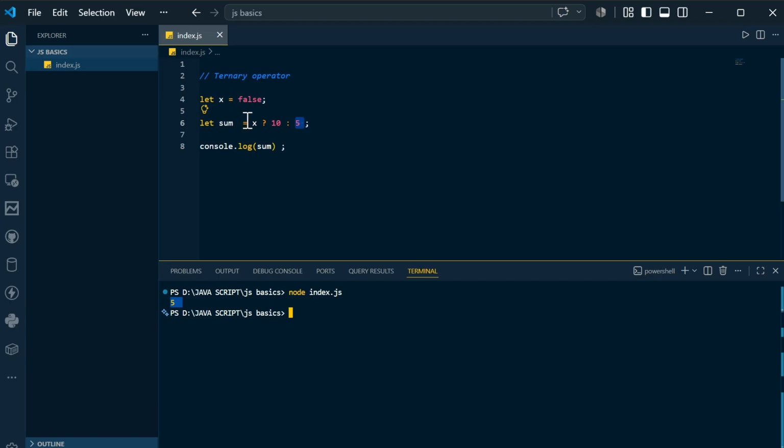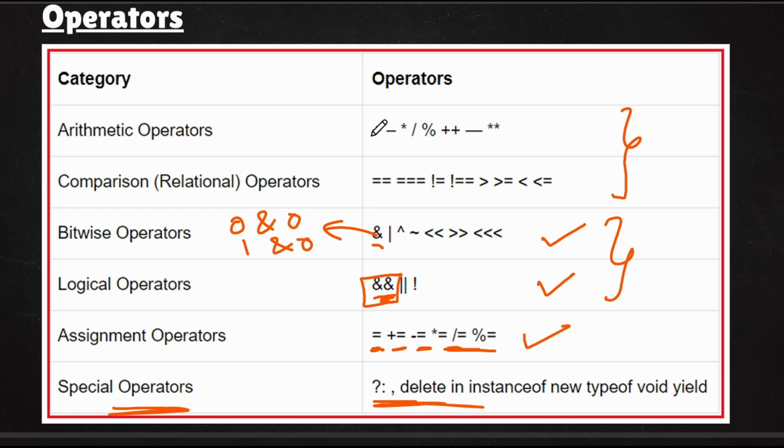So this is known as the ternary operator. First of all, you need to keep the question mark, and after that you need to place a colon. There are some main use cases with the help of the ternary operator, so that's why I explained it in detail. I hope you understood what these operators are. I have explained all the operators in detail.